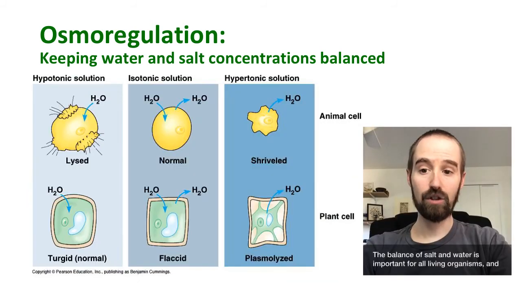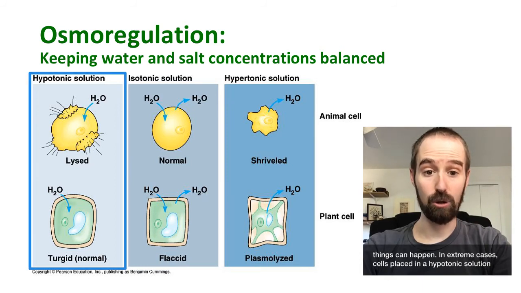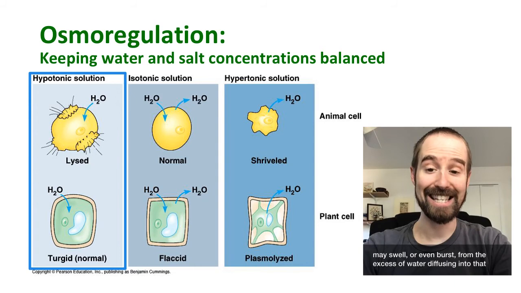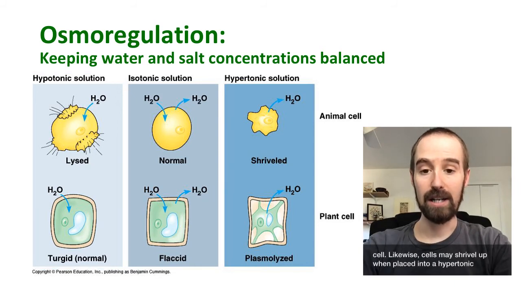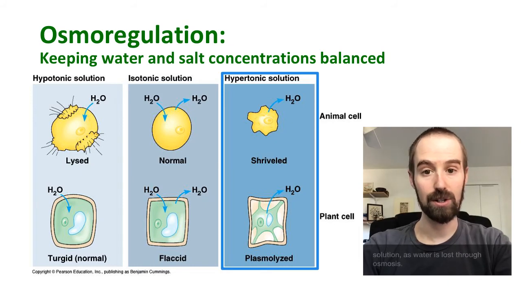The balance of salt and water is important for all living organisms, and when cells are in an environment where the concentration of salt is very different than the concentration of salt inside their cells, then bad things can happen. In extreme cases, cells placed in a hypotonic solution may swell or even burst from the excess of water diffusing into that cell. Likewise, cells may shrivel up when placed into a hypertonic solution as water is lost through osmosis.